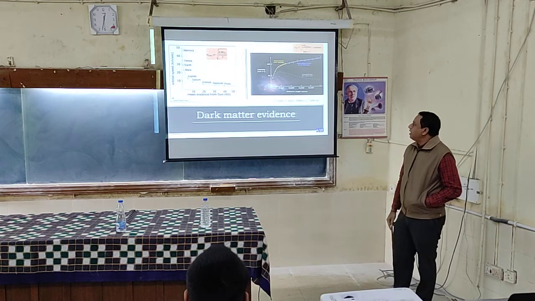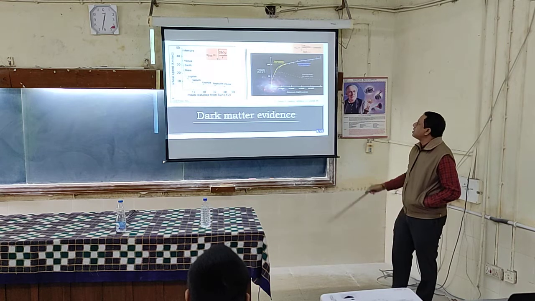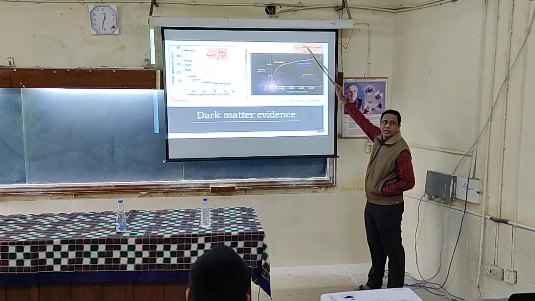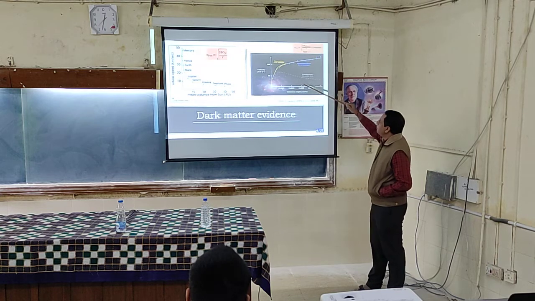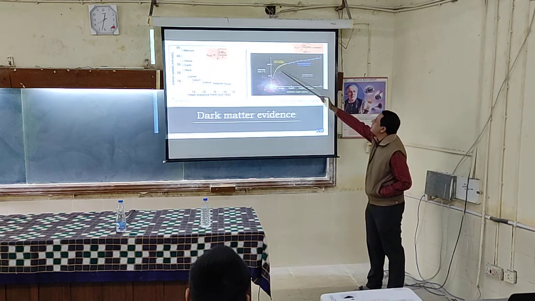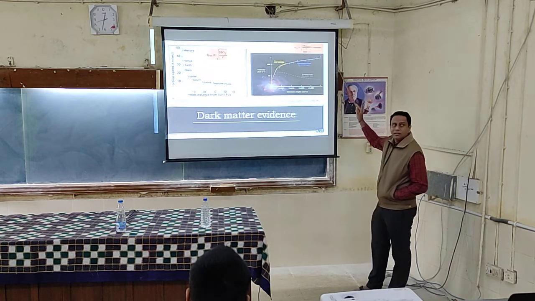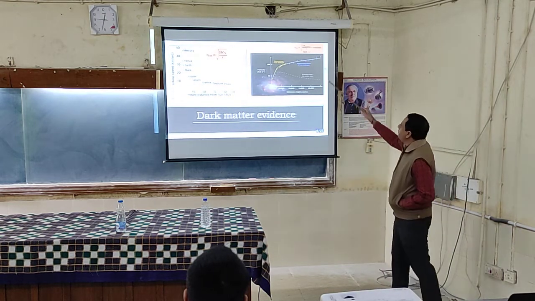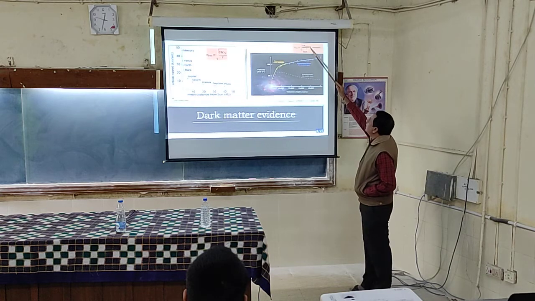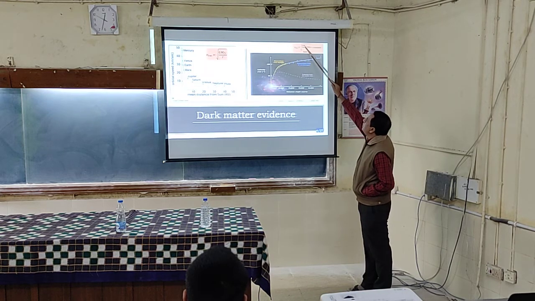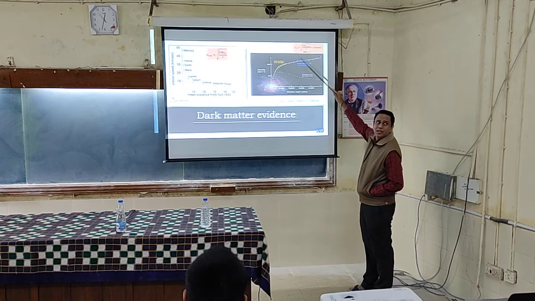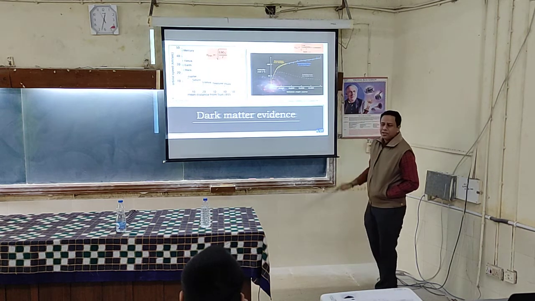Now, when people tried to measure the rotational speeds of galaxies, they didn't see this curve falling. They found it is something like this and then saturating. How can that happen? That can only happen if you look at this formula, if something here has to balance this, so that it changes this.